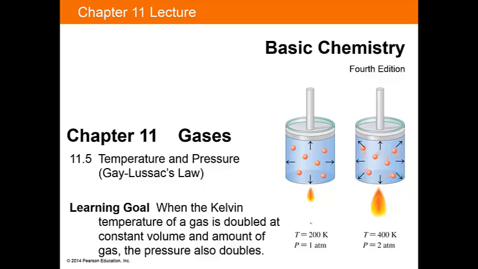All right, so learning goal. When the Kelvin temperature of a gas is doubled at a constant volume and amount of gas, the pressure also doubles. So what kind of relationship is that? Is it indirect or is it direct? Well, if one is going up and the other is going up, that is a direct relationship.